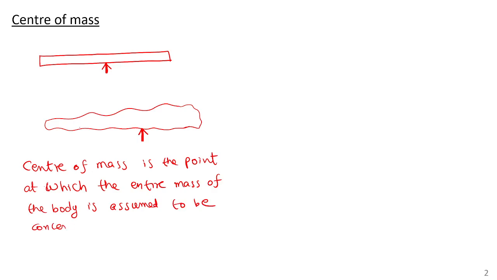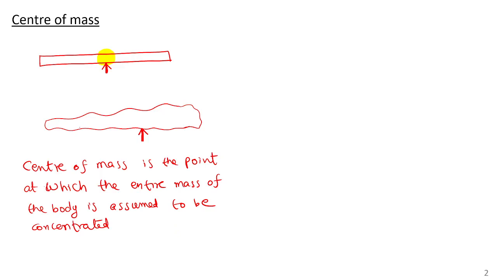This is the more precise definition, but when I discuss questions, I will discuss only in this way. It is the point at which the entire body can be balanced. Okay, understood. But in the exam, if they are asking for the definition, you have to write this definition. Center of mass is the point at which the entire mass of the body is assumed to be concentrated. So meaning that I have to keep my finger exactly at the middle, because we imagine that the entire mass is concentrated here. That is why I am able to balance.